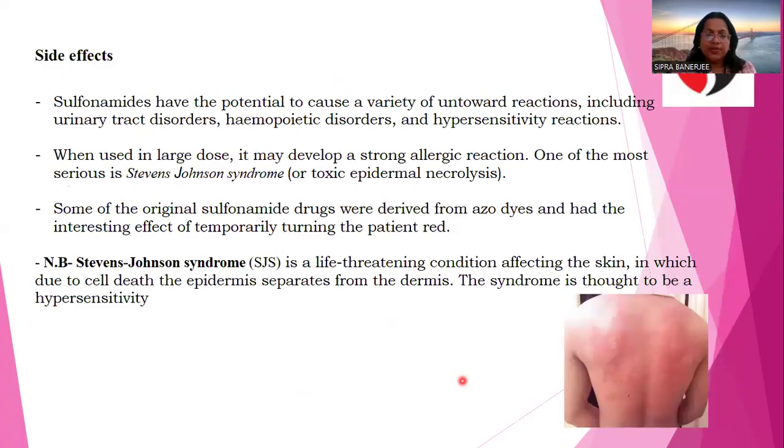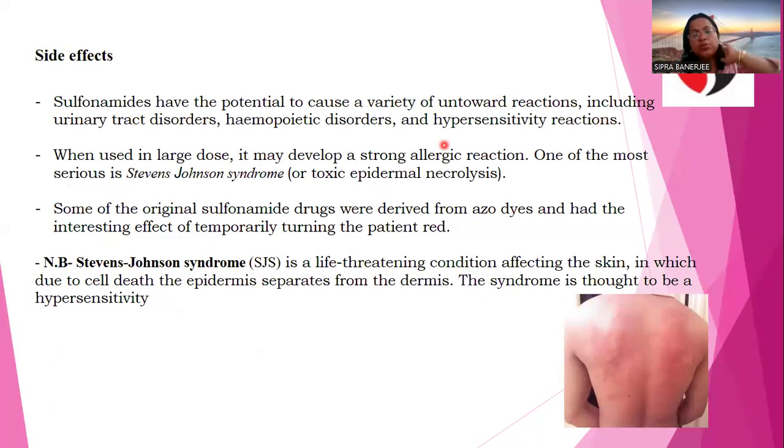Now, there are different side effects of this drug. They have the potential to cause a variety of reactions, including urinary tract disorder, hematopoietic disorder, and hypersensitivity reaction. When used in a large dose, strong allergic reactions occur, one of them serious: Stevens-Johnson syndrome, toxic epidermal necrolysis.